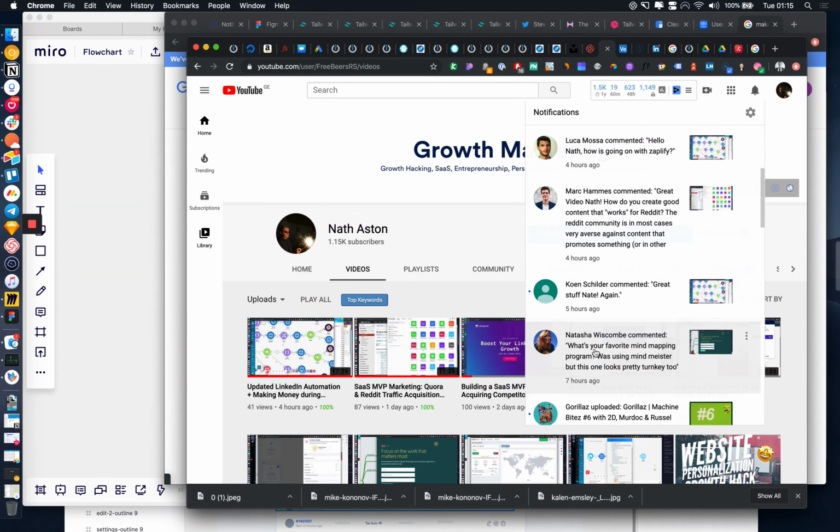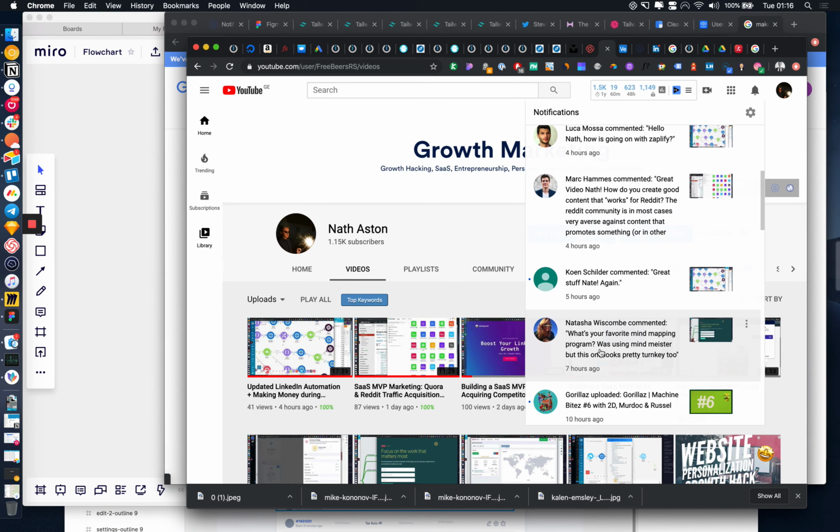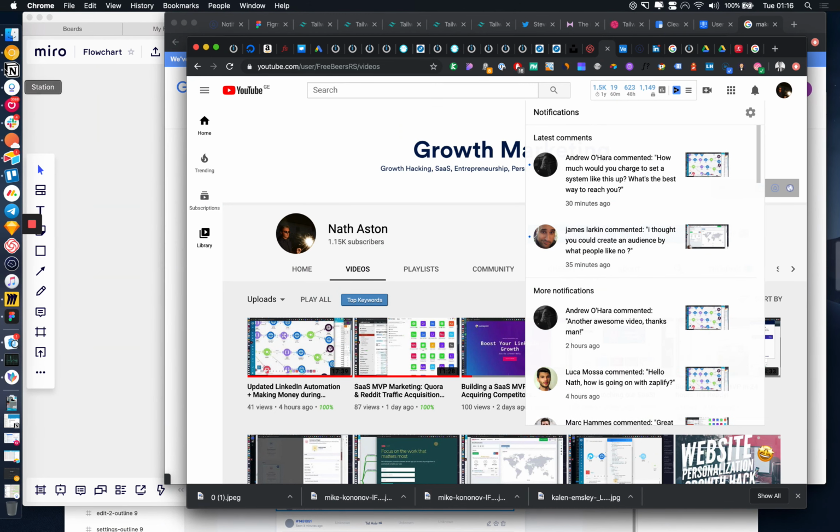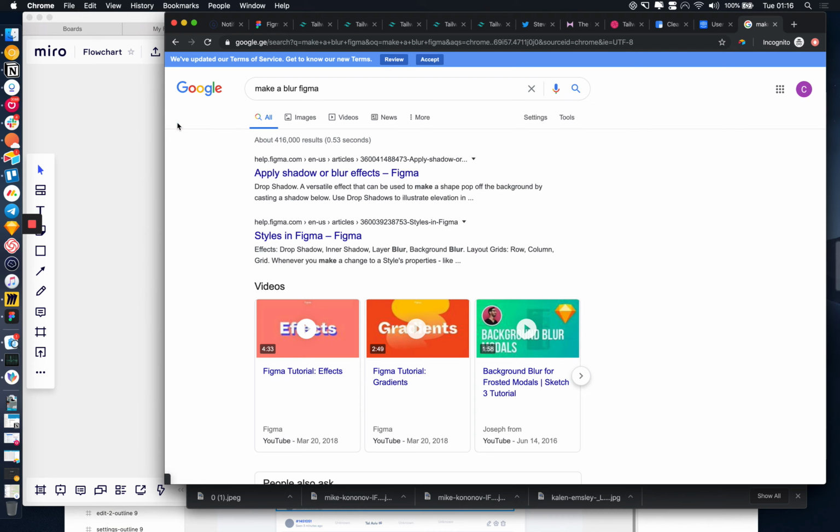Like I said, there was someone earlier who commented on my video, and I told her, Natasha, I told you that my favorite app for mind mapping was MindNode, and I've now changed my mind. It is now Miro. Just a complete coincidence that I came across this today. Really cool app, definitely worth checking out.